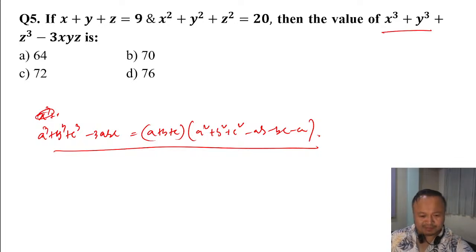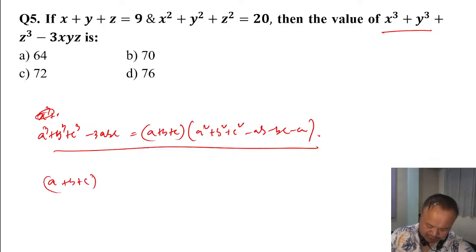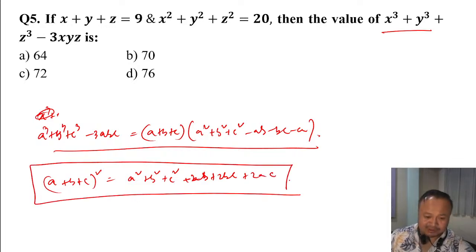We know the value of a plus b plus c whole square, which is a square plus b square plus c square plus twice ab plus twice bc plus twice ca. These are all formulas that you should read.